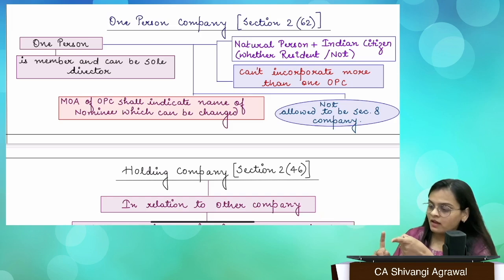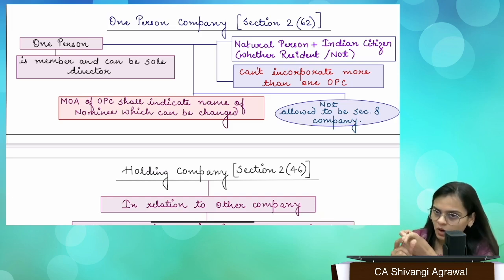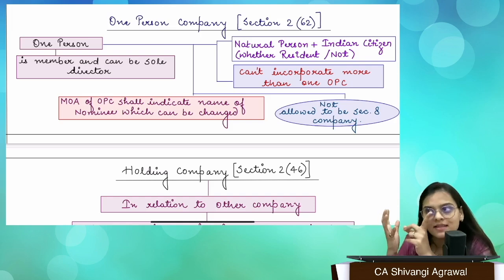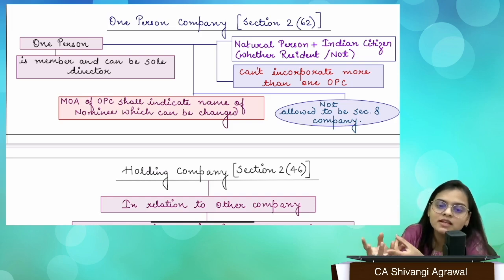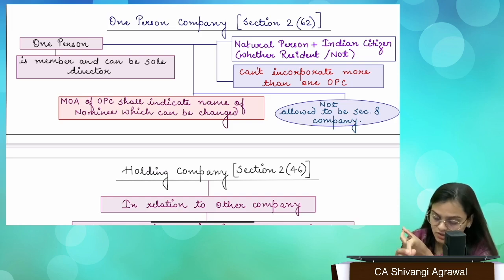If I want to form a one-person company, I need to be a natural person. A company cannot form another OPC because the concept originally is for the individual entrepreneurs, right? So I have to be a natural person. I have to be an Indian citizen. I may be a resident of India. I may not be the resident of India.